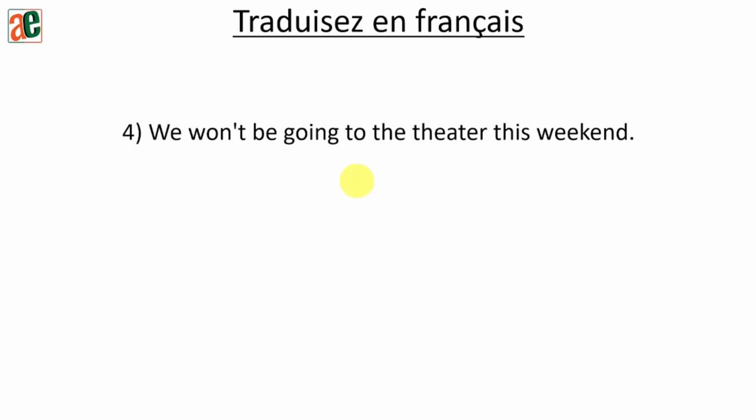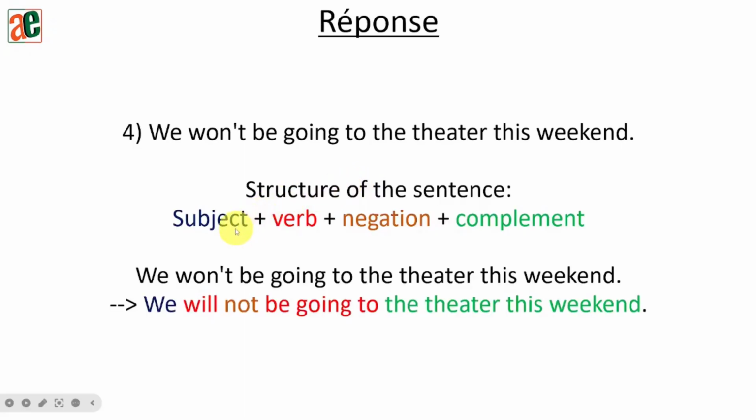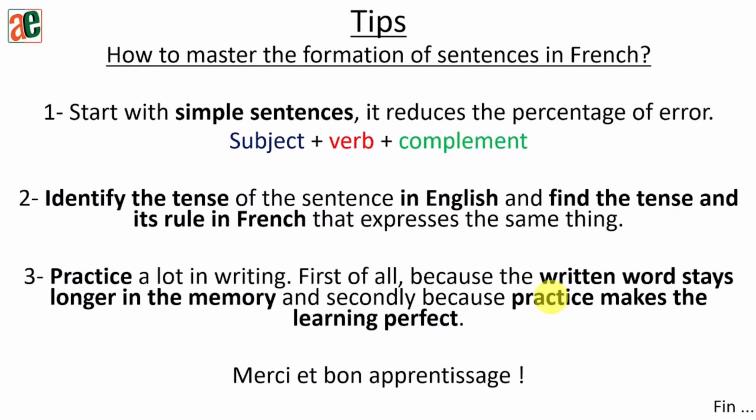Okay? But before we finish, I will give you a tip about this sentence. Again, you have to divide it into these different parts. For this specific sentence, we have a subject, a verb, the negation, and the complement. So we is the subject, will be going is the verb, not is the negation, and the theater this weekend is the complement. Okay? So this is it for this part.